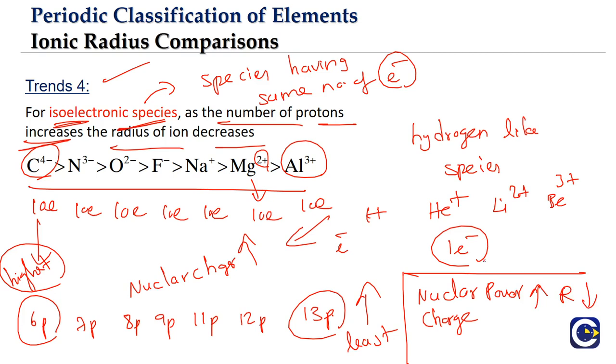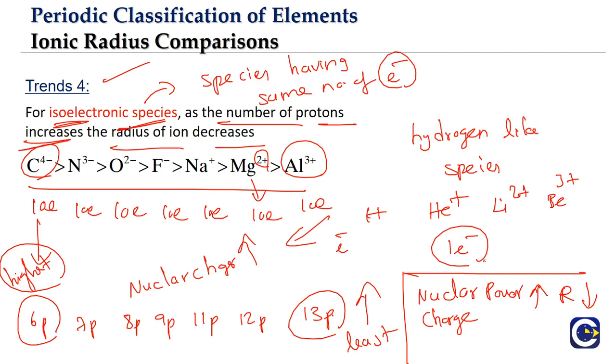So whenever we have a question on isoelectronic species, what we have to do is arrange all of them as per the nuclear power, because we know very well that they will have the same number of electrons. That is out of question. Now the only thing is what? We have to look at the nuclear power. As the nuclear power is increasing, radius is going to be decreasing.